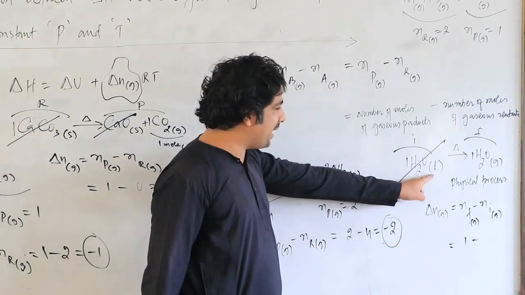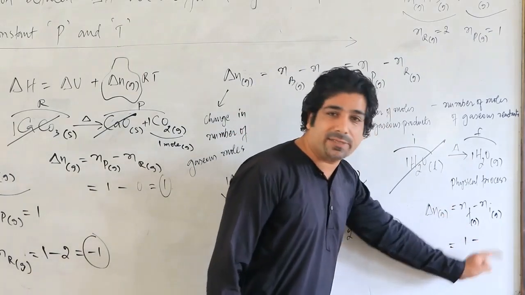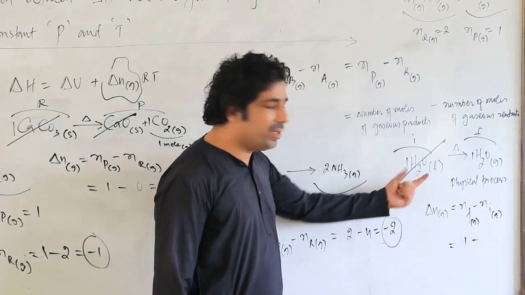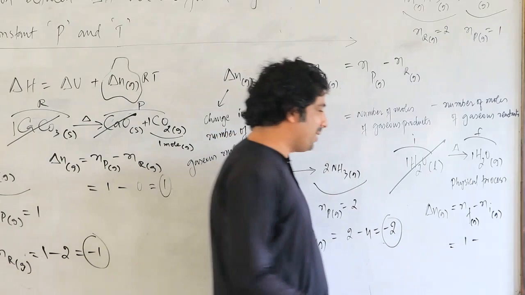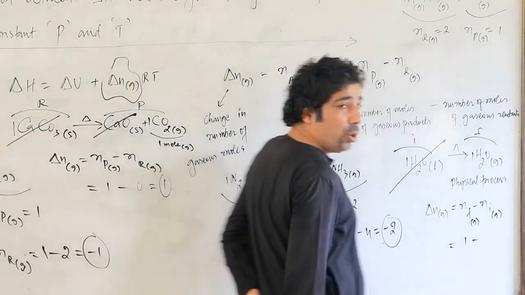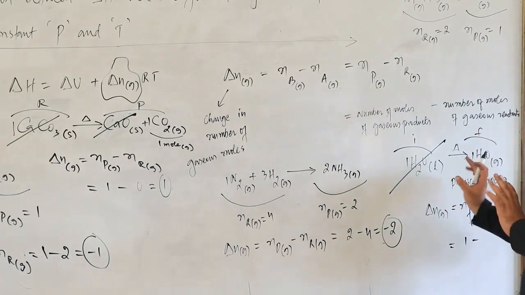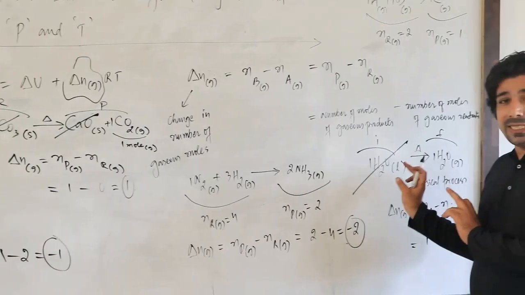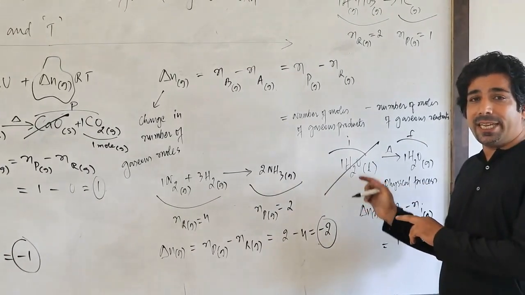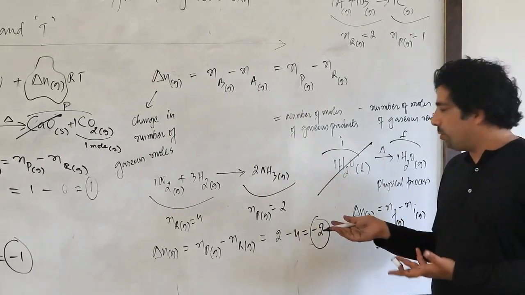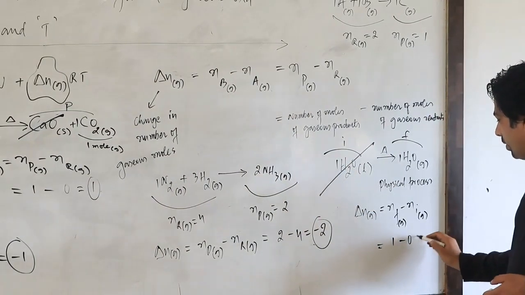If it were gas, then I would take 1 mole here, so 1 minus 1 would become 0. But it's liquid, so you have to leave it. So how many moles of water are in the gaseous state at the initial state? 0, there is no gas here, so the answer is 1.